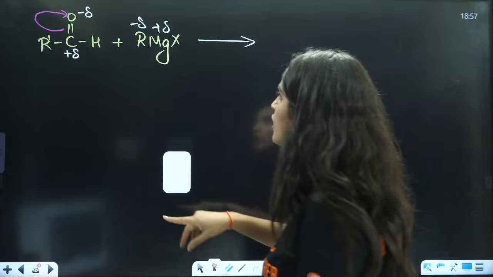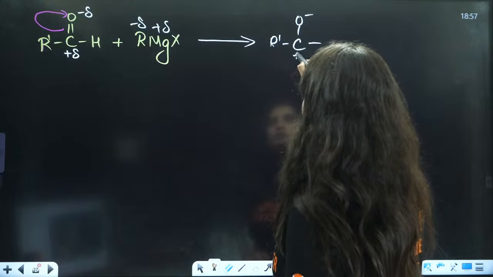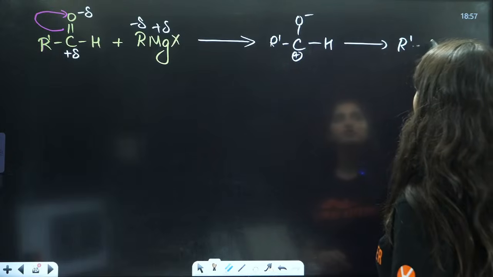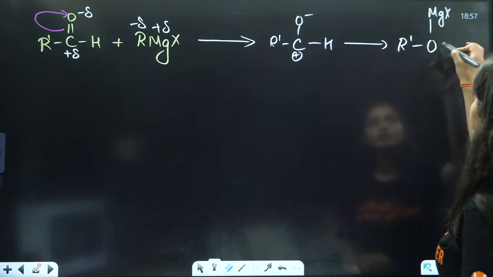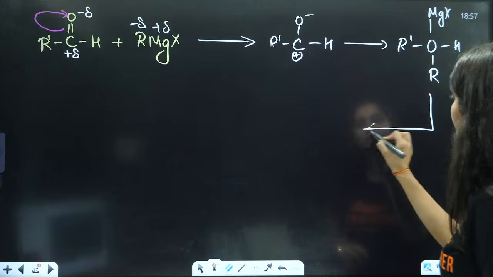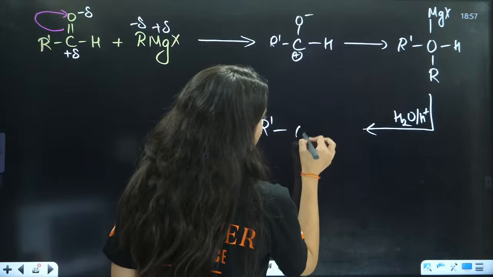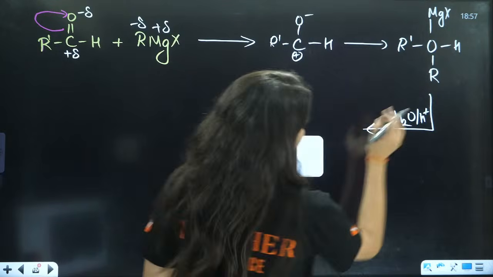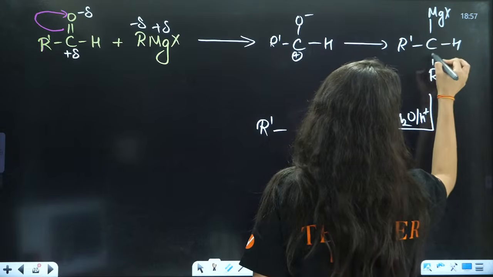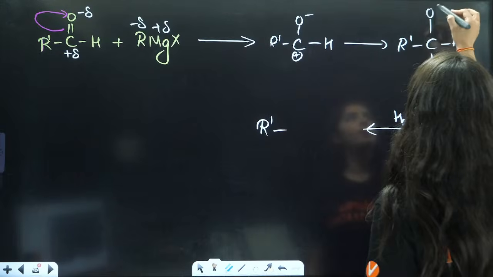So here what we are going to do: it will be R dash C, O negative, this is your positive, and this is H. And again, this O negative will attach, so it will be OMgX, and this is your hydrogen. And to this positive, this R negative is going to attach. Then after hydrolysis, you will have the formation of this OH. I was in so much of a hurry. Yes, so this will be OMgX.